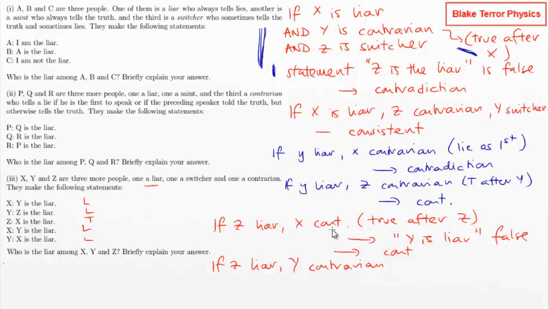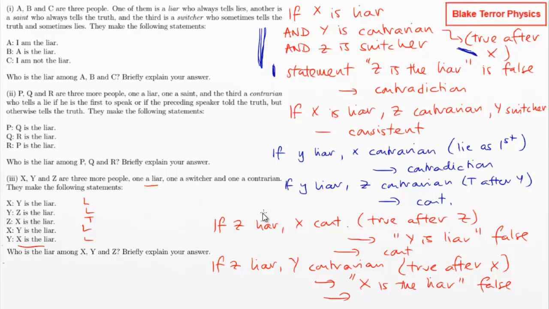X is then saying that Y is the liar, which is a lie. So Y would have to be telling the truth at the end that X is the liar. So again, true after X. And it's that last statement. So X is the liar is false, which means we again have our contradiction.